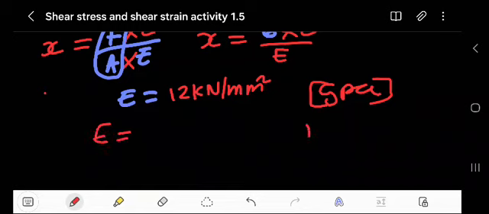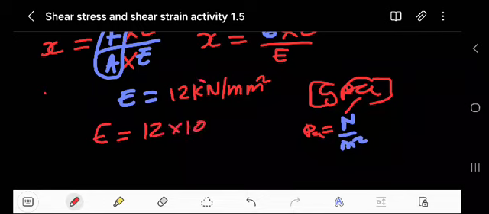Pascal, what is Pascal? Pascal is simply Newton per meter squared. So we will try to attack this guy. Talking about Pascal, let us try and attack that guy. So I've given here 12 times 10 to the power of what is simply 3. Then we have Newton there.